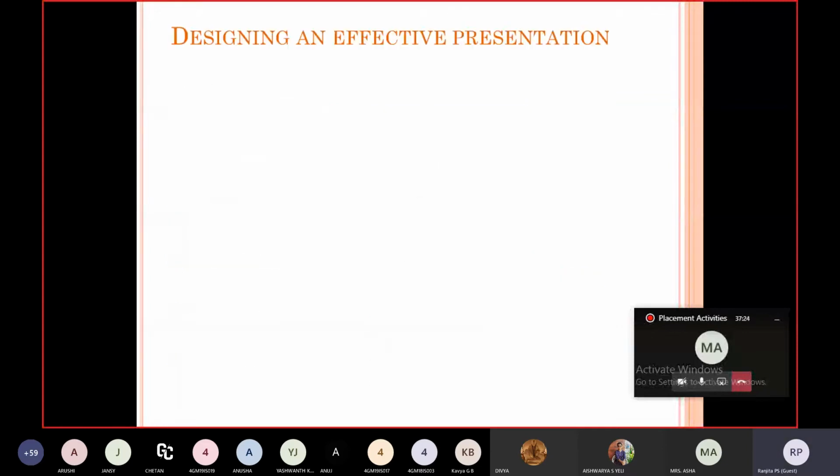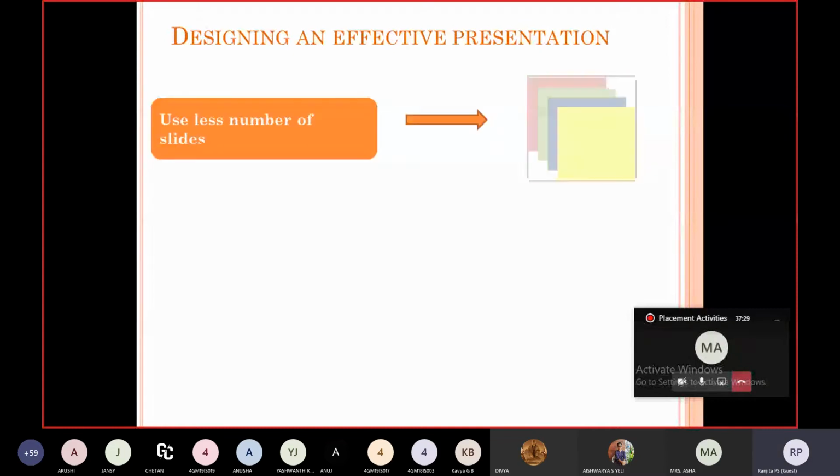Next, we'll move towards designing an effective presentation. Less number of slides. Sometimes you use too many slides. By doing this, students will not be interested in your concepts, in what you are delivering. Sometimes it may also confuse the students. So it is better to use fewer slides.